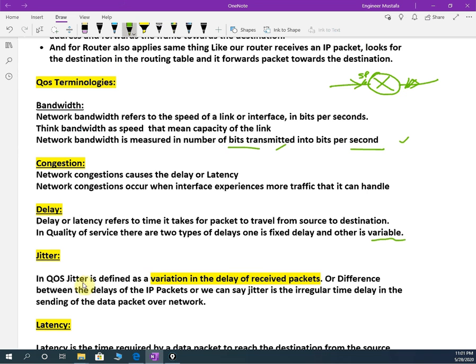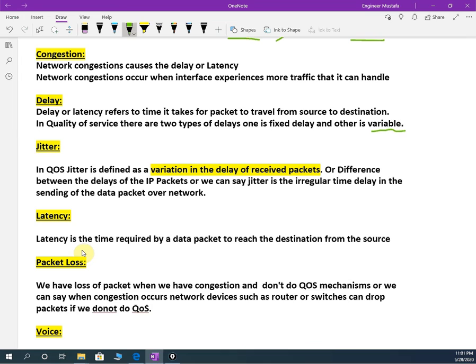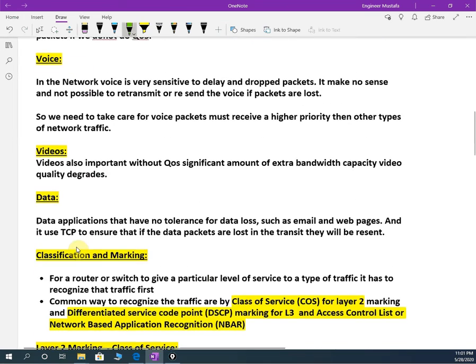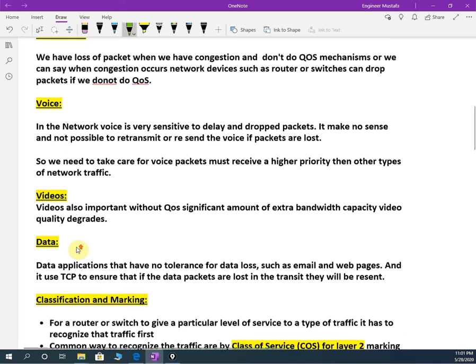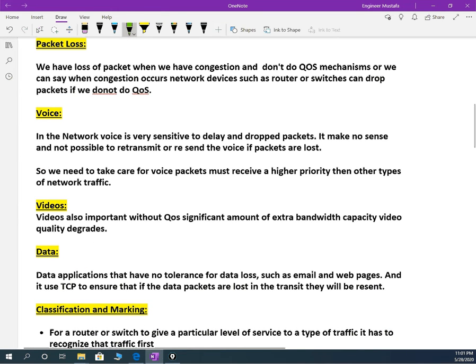So in quality of service, jitter is defined as a variation in the delay of receiving packets, or the difference between the delay of the IP packets. We can say jitter is an irregular time delay in the sending of packets over the network. Okay, so you need to know what is jitter, what is delay, what is congestion, what is bandwidth. Packet loss we have, and we have voice and video data, then we have some methods. With those methods we are going to apply quality of service on the router and the switch.